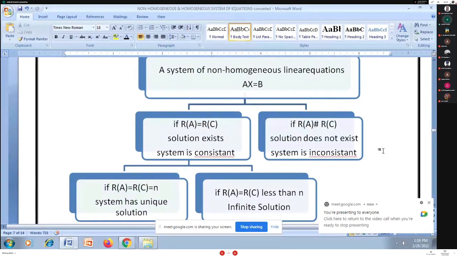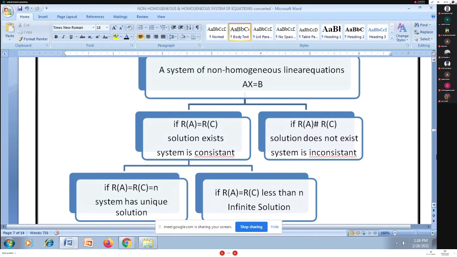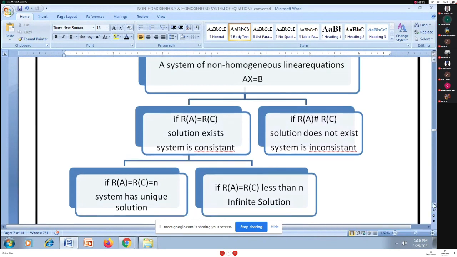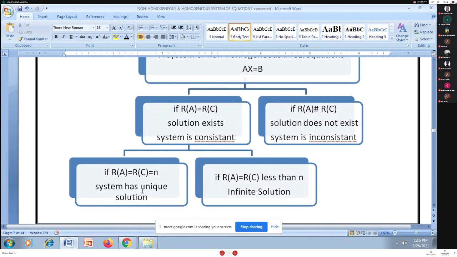When rank of A is equal to rank of C, then only can I say the system is consistent, and I have two types of solutions: one is a unique solution, and the second is infinitely many solutions.